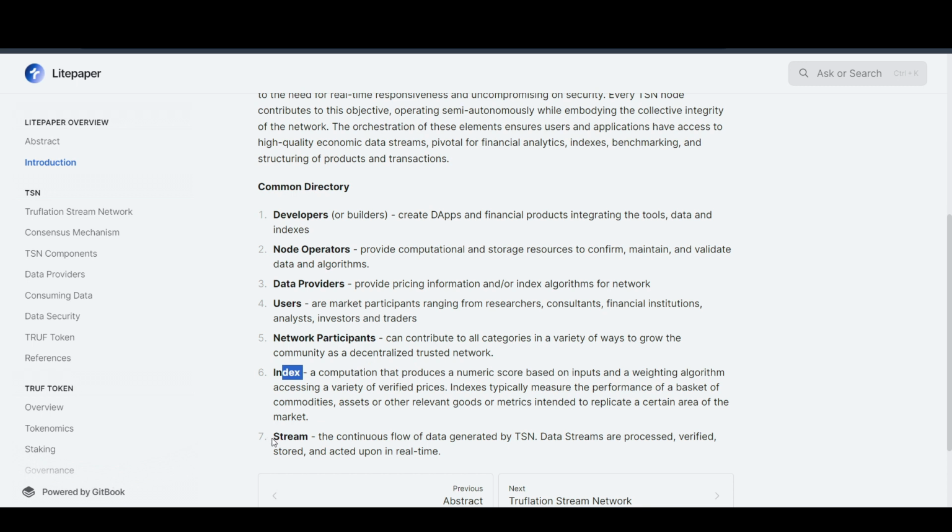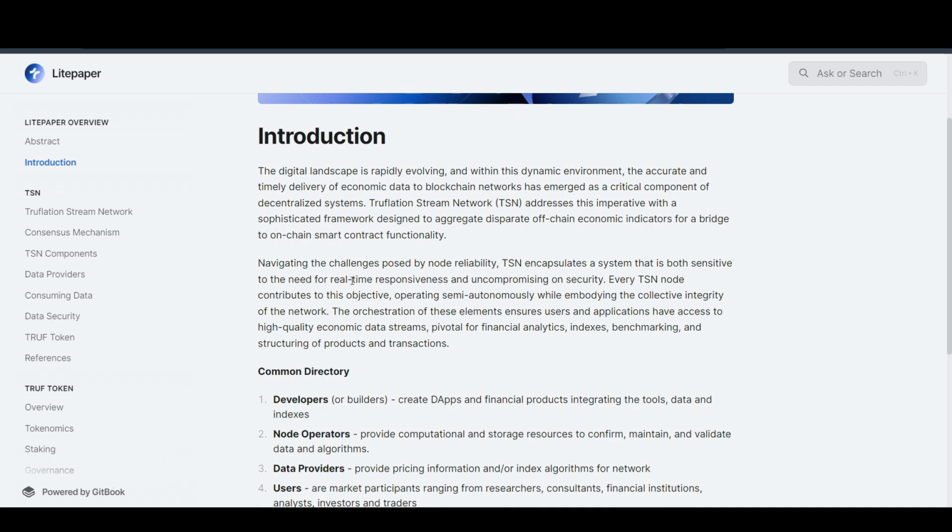We also have a stream, the continuous flow of data generated by TSN. Data streams are processed, verified, stored and acted upon in real time. So this in a nutshell is an oracle project which utilizes real world assets.